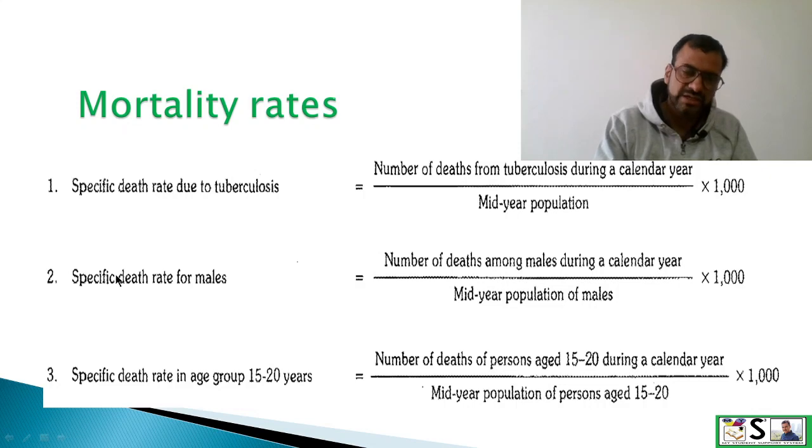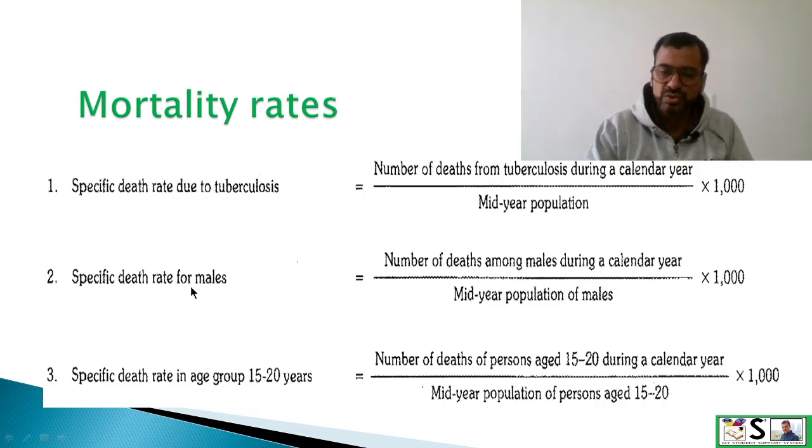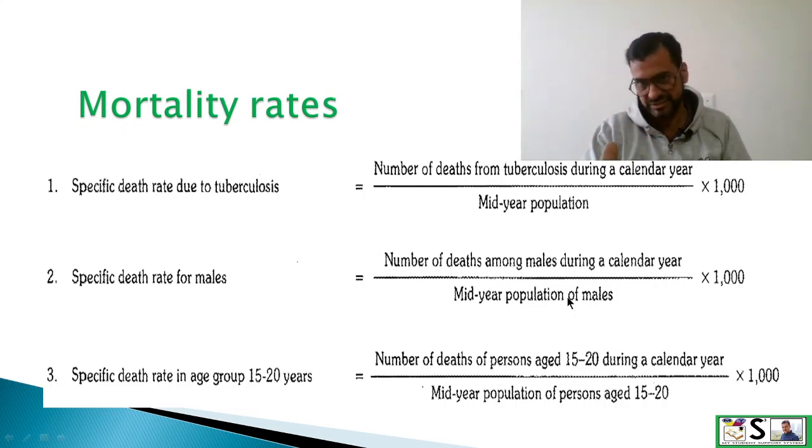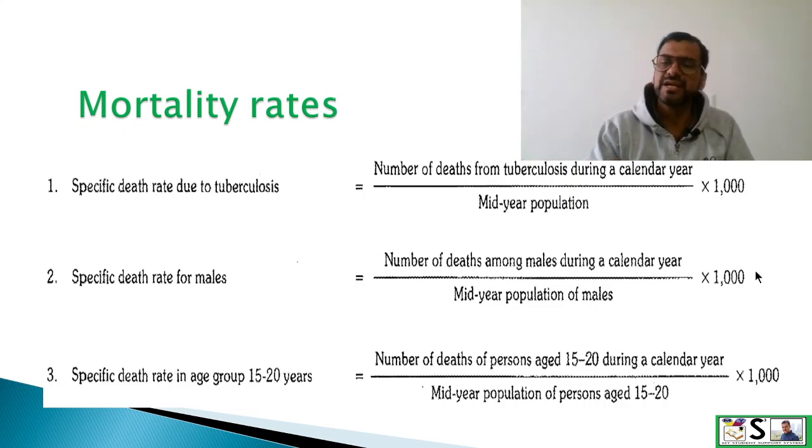And we can get specific death rate of males, sex specific. So here, number of deaths among males during the calendar year and divide it by mid-year population of males. Okay, because it is just male specific, how many males die out of total males, and multiply it by 1000, then it will be specific death rate for males.